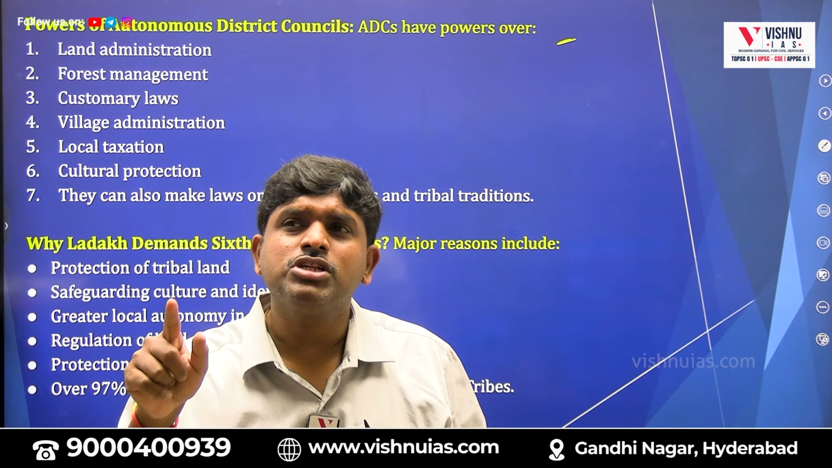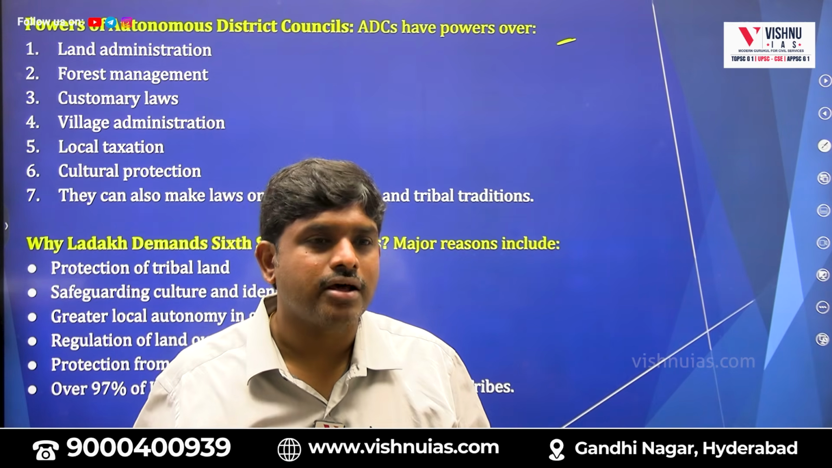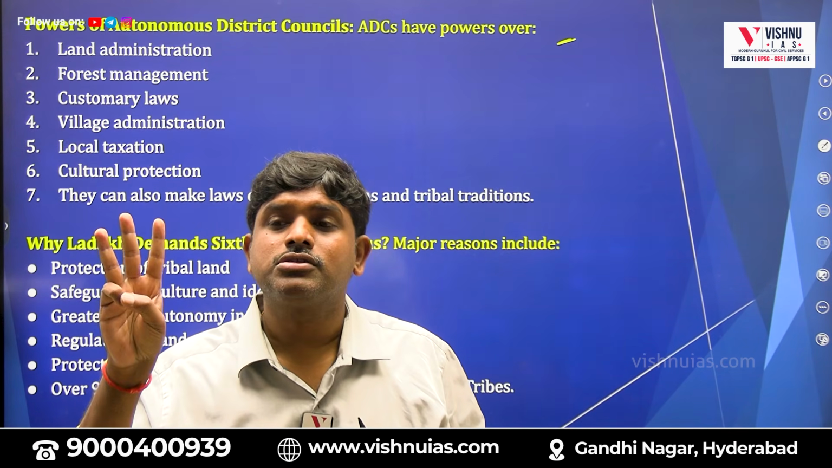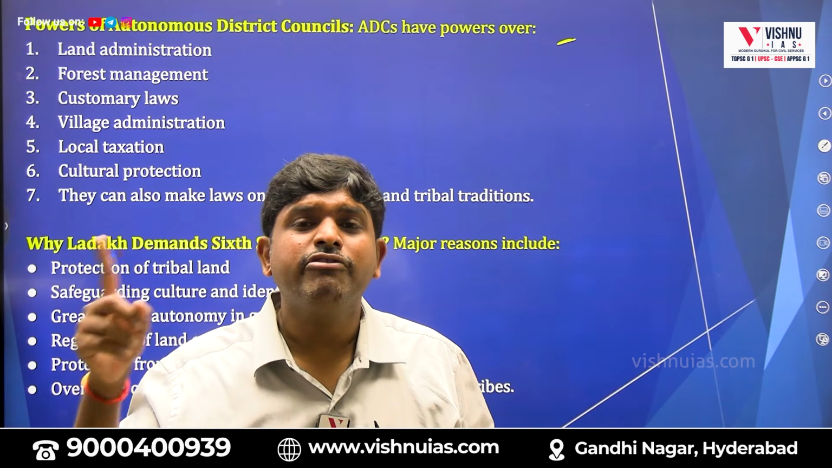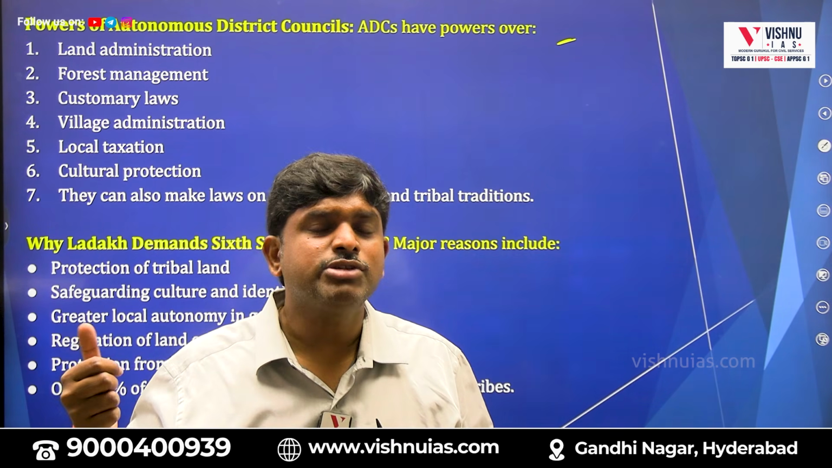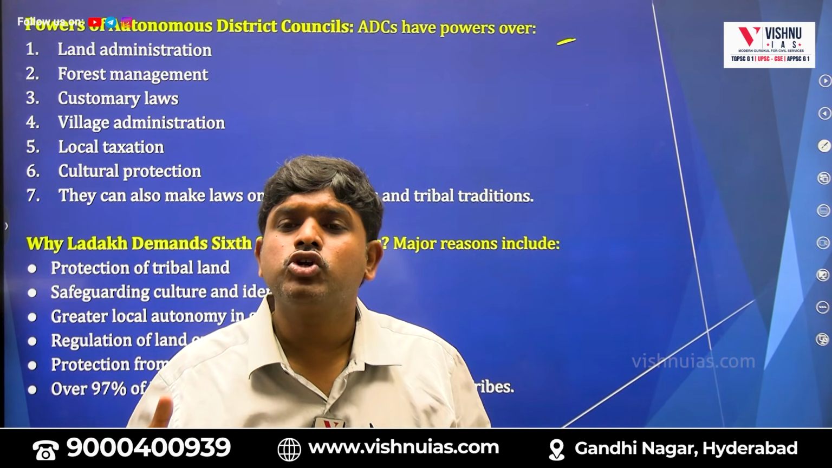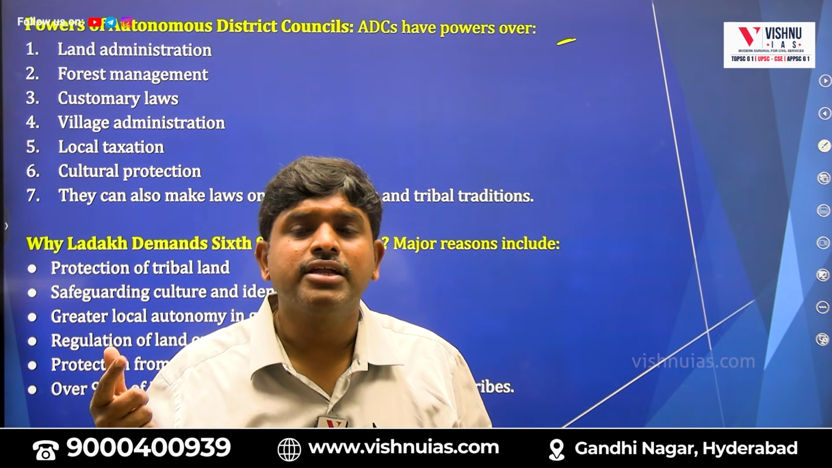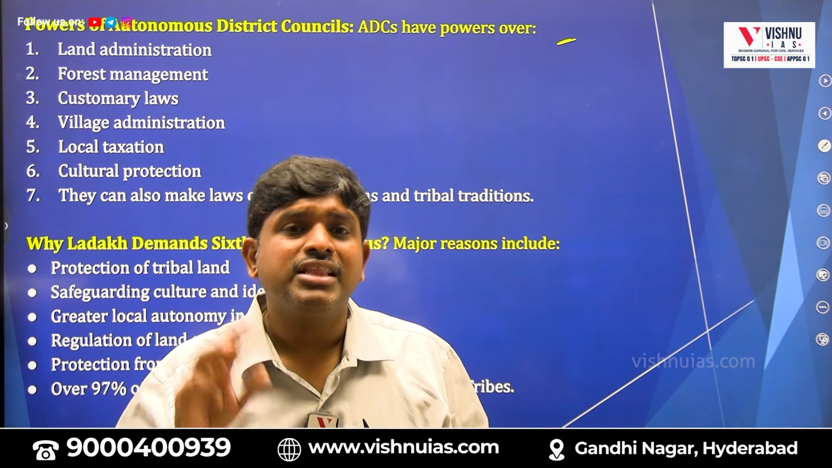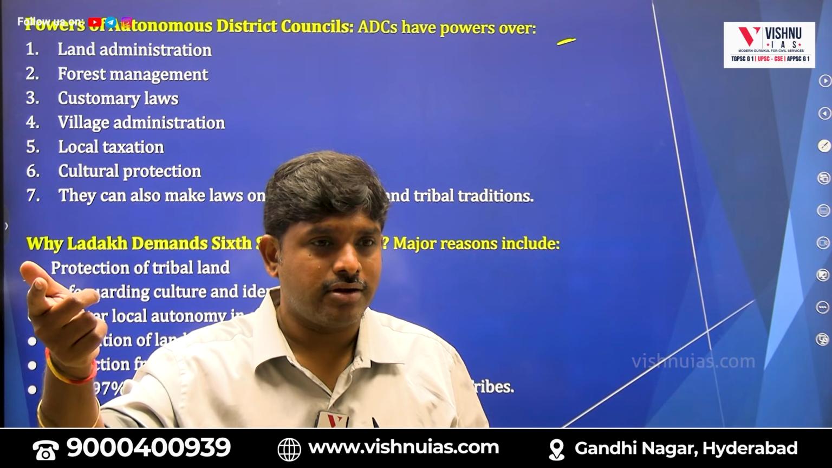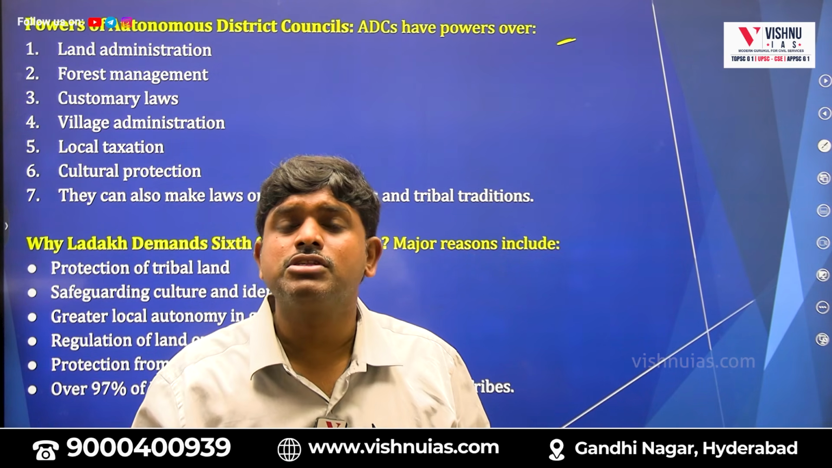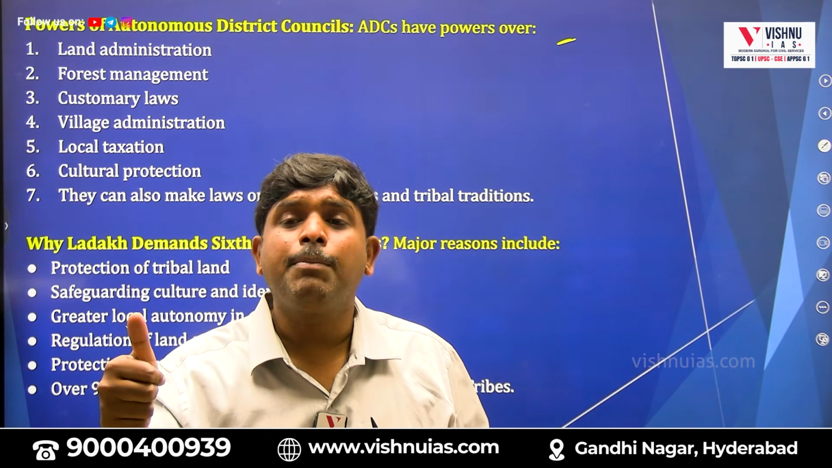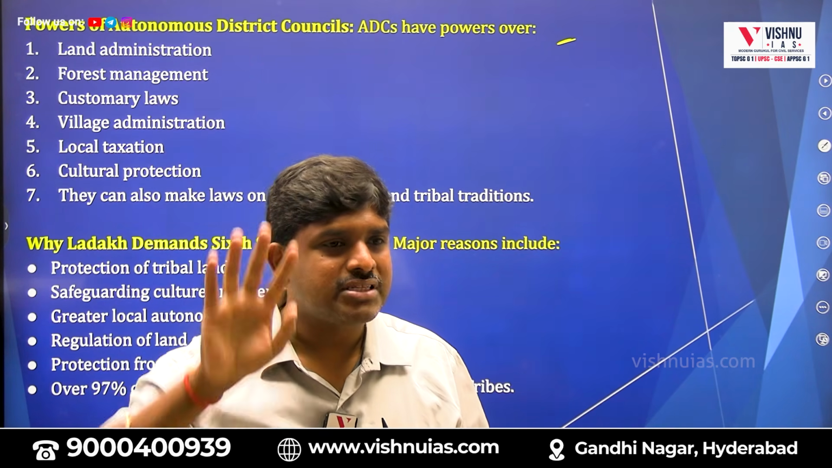This tribal advisory council will recommend to the governor on 3 issues. Number 1, transfer of tribal land to non-tribal. Number 2, money lenders. Number 3, administration. These regulations can be made by the governor on the recommendation of the tribal advisory council. But these regulations will become applicable only if approved by the president.